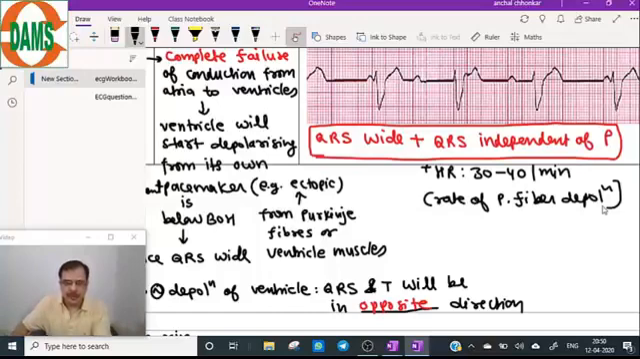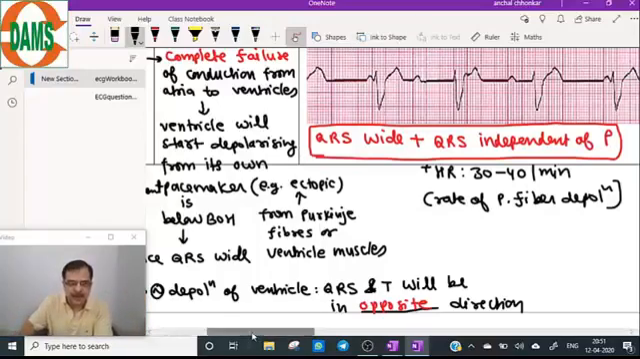Now coming to the description of the ECG: both atria and ventricle are depolarizing independent of each other. QRS is independent of the P wave. It is not dependent on the atrial impulse because the ventricle is generating its own pacemaker. So the P wave will be coming differently, QRS will be coming differently, and QRS will be wide.